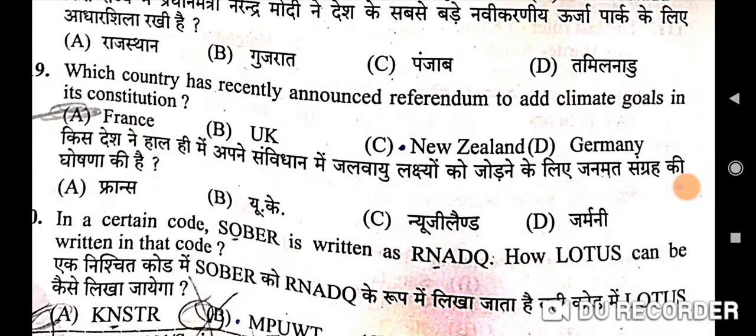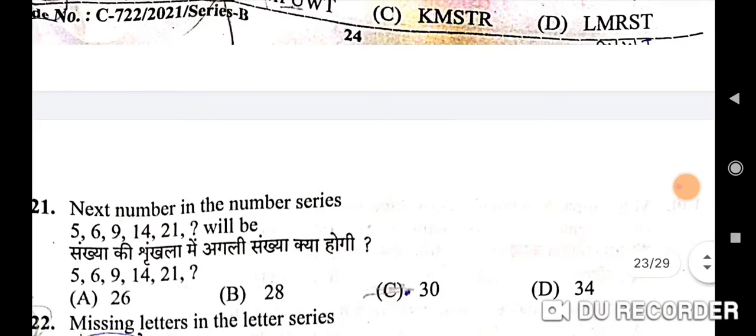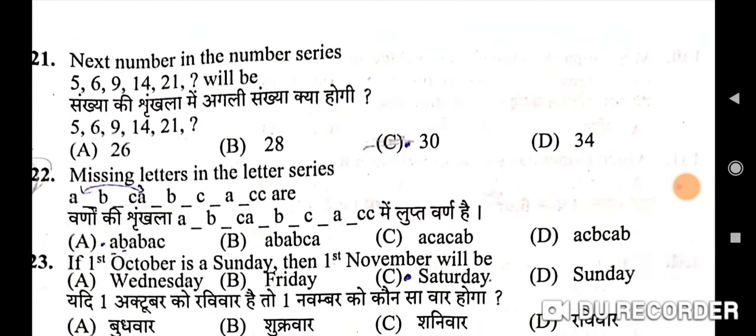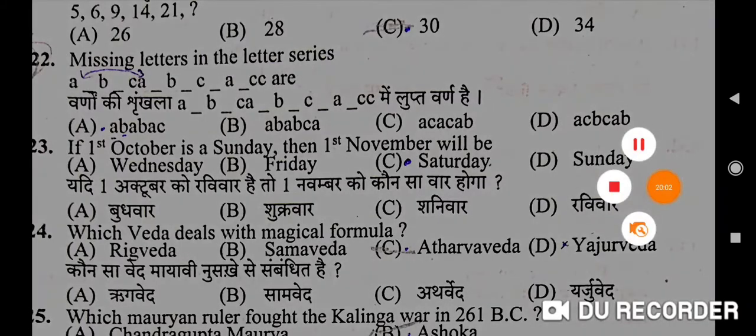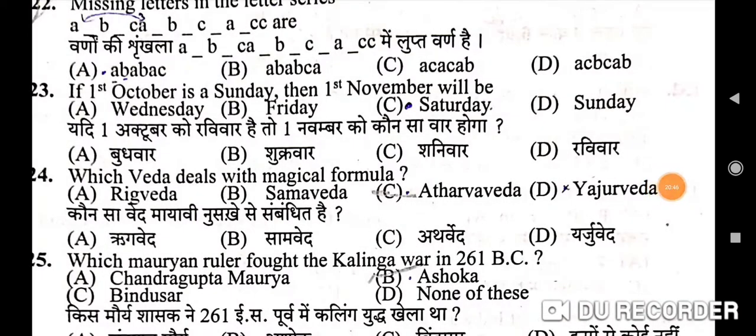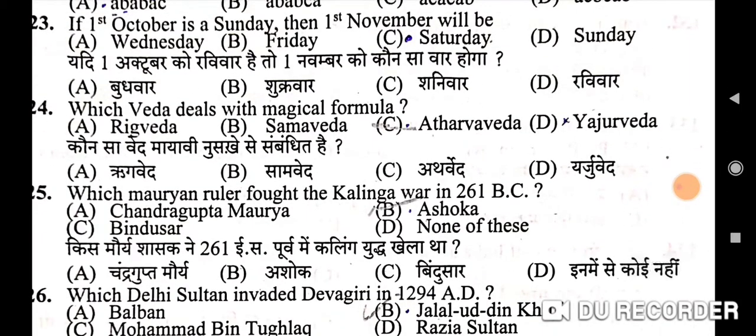Next question is in a certain code SOBER is written as RNADQ. How can LOTUS be written in that code? Correct option is A, KNSTR. Next question is next number in the number series 5, 6, 9, 14, 21 will be. So here C is the correct option, 30. Next is missing letters in the letter series. So here correct option will be C, ACACAB. So next question is if 1st October is a Sunday, then 1st November will be. So here correct option will be A, Wednesday.